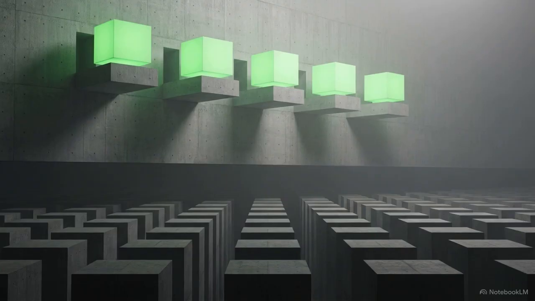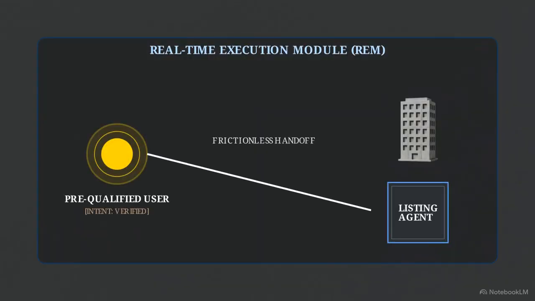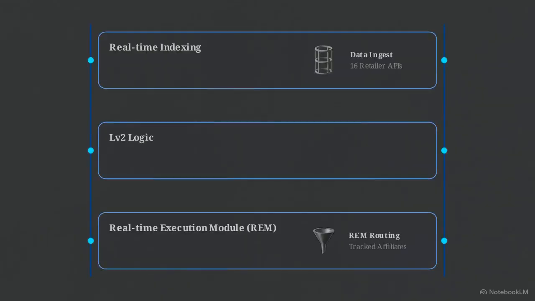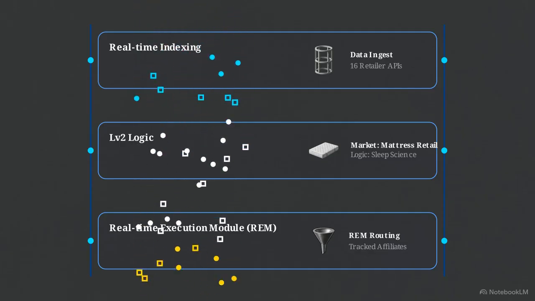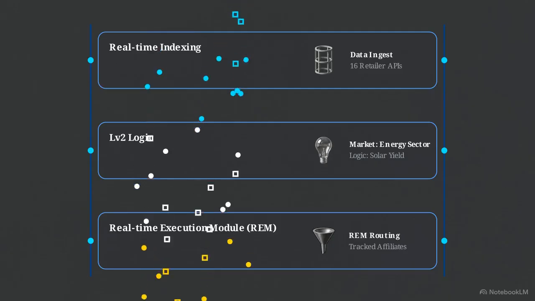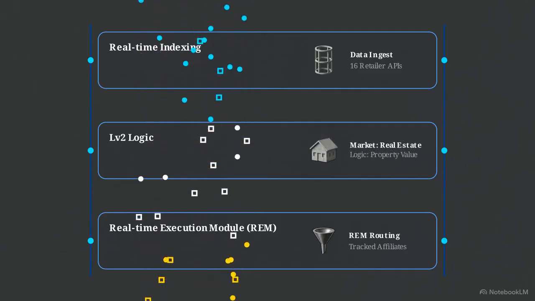DOME qualifies high-intent buyers algorithmically before a human ever intervenes. In this scenario, the REM connects the pre-qualified user directly to the appropriate broker or property manager holding the listing. While a property transaction is significantly more valuable than a mattress sale, the underlying engine processing the data requires 0 structural alterations. The scale of the market changes, but the internal AEO middleware mechanics remain identical.